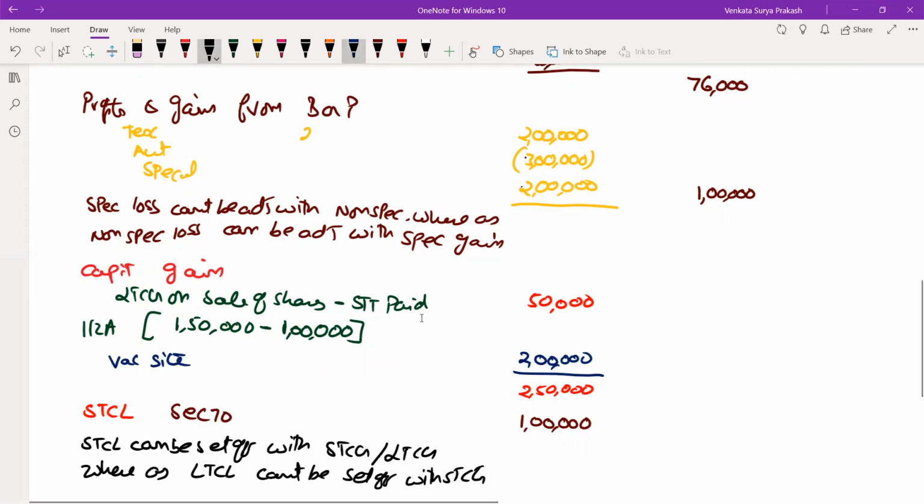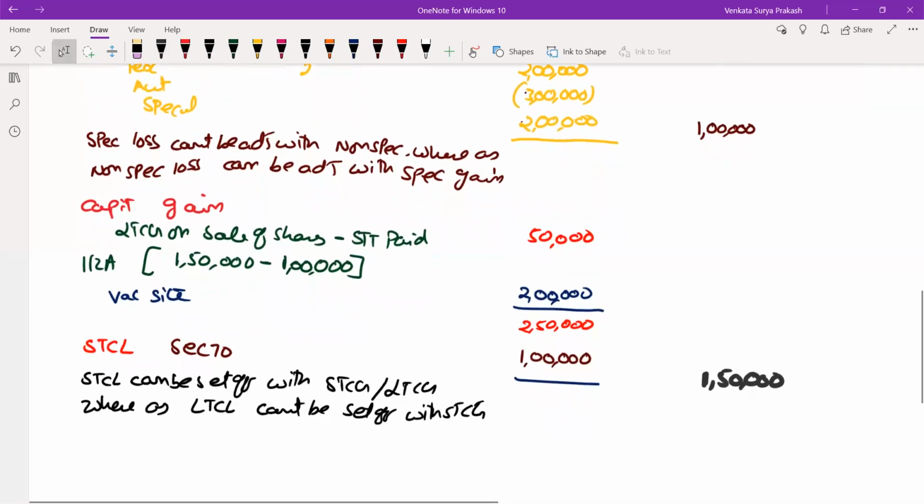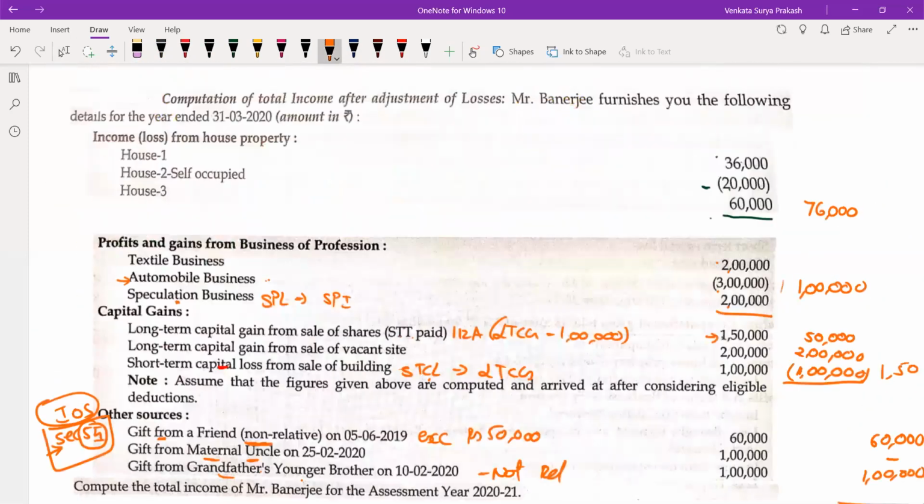So now from this 2,50,000, if I adjust this 1 lakh, 1,50,000 will be your long-term capital gain. Then the last head is nothing but your income from other sources. Now, total 3 gifts are there. Gift from a friend 60,000, maternal uncle 1 lakh, grandfather's younger brother 1 lakh.